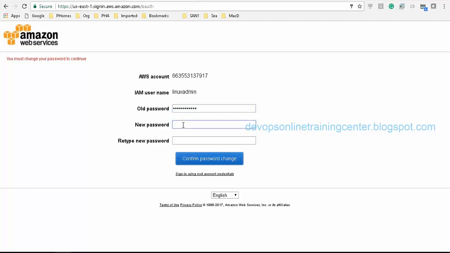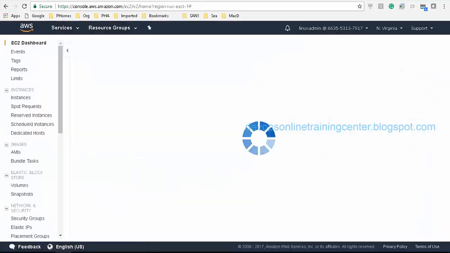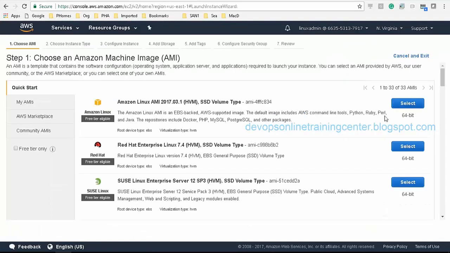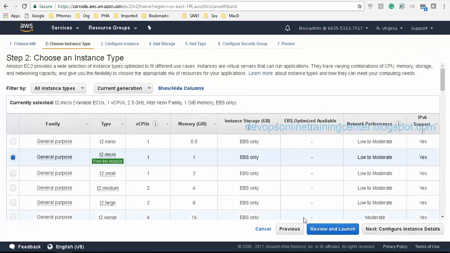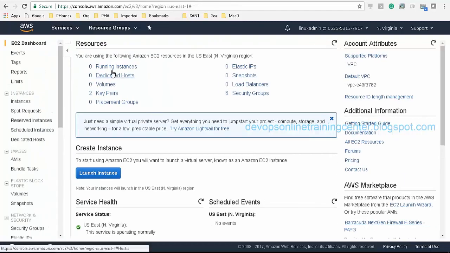It's enforced to create a new password, so I'll create my own password, root123 whatever. Then confirm password change. Now I logged into the Amazon console as the Linux admin user, right? And now I have been given EC2 full access. So now I can go to EC2 and launch an instance. We'll just see whether we'll be able to launch the instance or not. If I click on this, I'll be able to launch because I have been given EC2 full access.